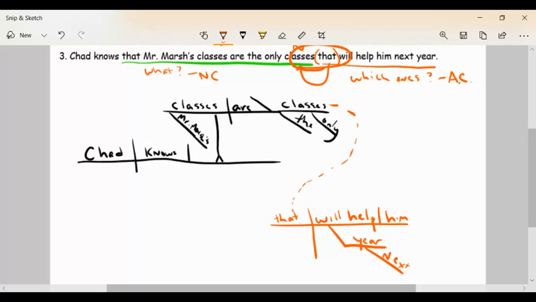So Chad knows Mr. Marsh's classes are the only classes. Which classes? These are classes that will help him next year. So this down here is our relative clause, or our adjective clause. And this was a noun clause right here. The pattern is pattern 7, because we have a subject, action verb, direct object, even though this one's also pattern 7 as well. But this is our main sentence here: Chad knows, direct object up from here. I just want to show you that even though now we're dealing with the word that as an adjective clause, not to forget the fact that the word that could also be a noun clause.